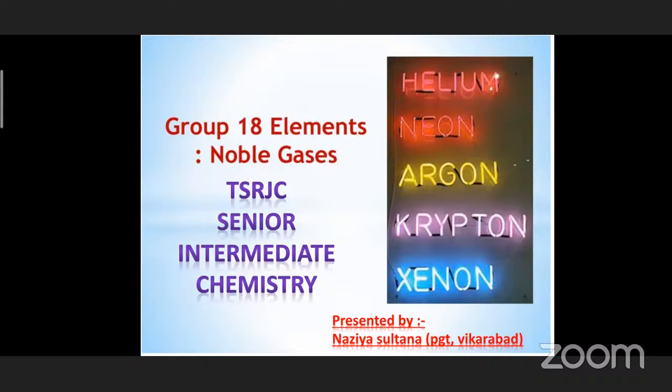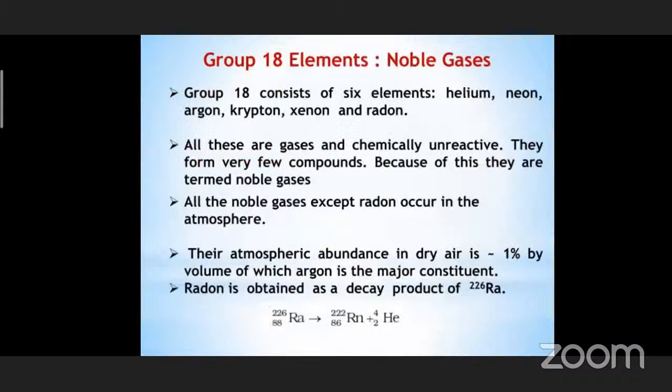Okay, you already know that group 18 elements consist of the noble gases. What are the noble gases? The noble gases are helium, neon, argon, krypton, xenon, and radon. Radon is a radioactive element, which means its half-life is very less. For that reason, it is not mentioned over here. Let us see here.